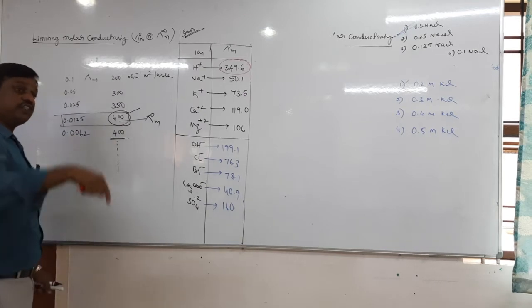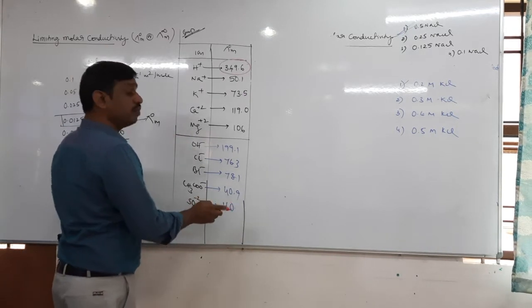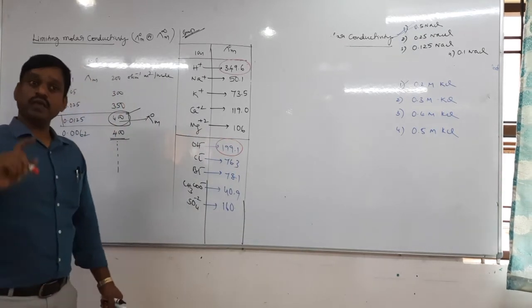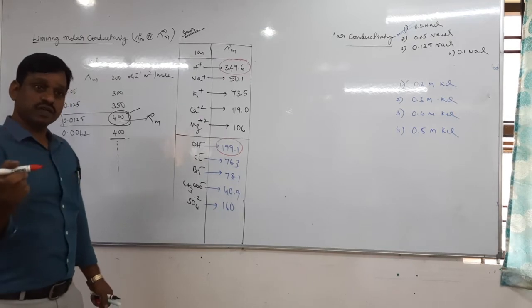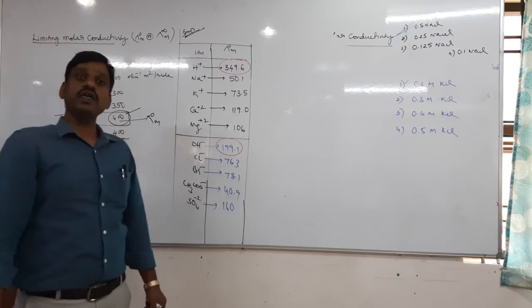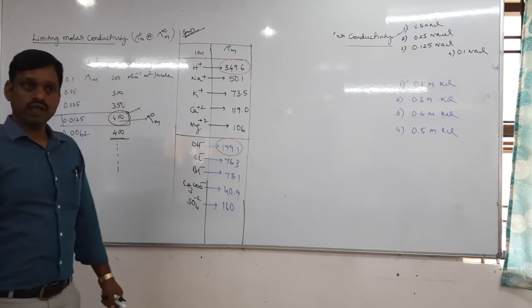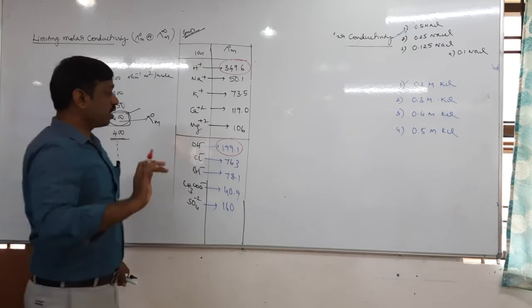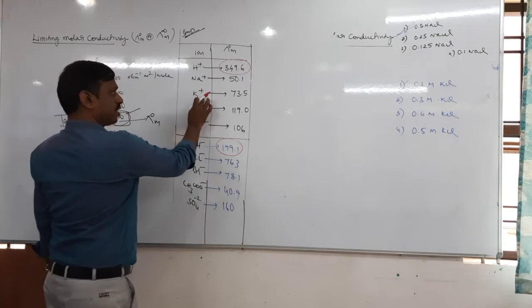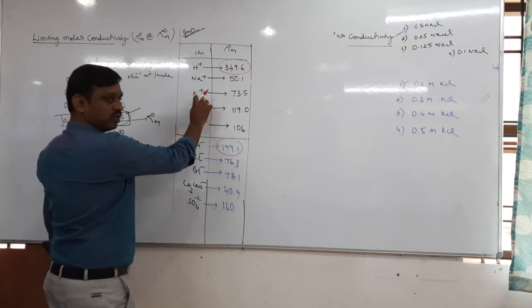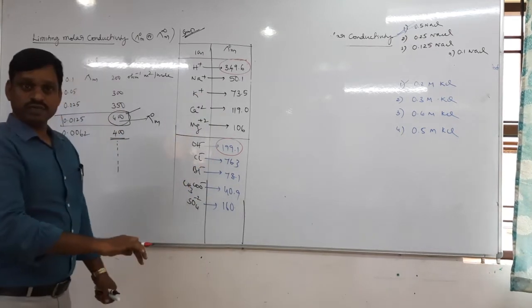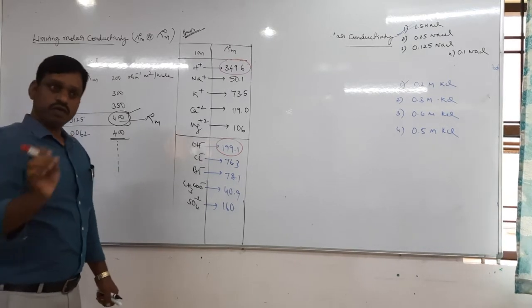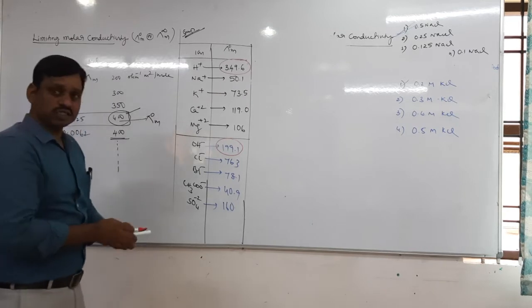Next, among anions, which anion has the highest limiting molar conductivity? Again OH minus ion. If any base is able to produce OH minus ion, that has the highest limiting molar conductivity. Therefore, H plus ion among cations and OH minus ion among anions. Next, Na plus and K plus both belong to the same group. This data is given in the NCERT textbook. It is not required otherwise; the values are given in the NCERT textbook and questions were previously asked.